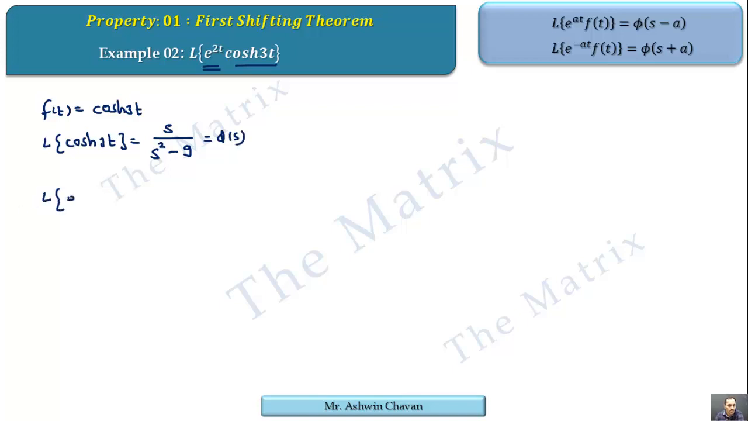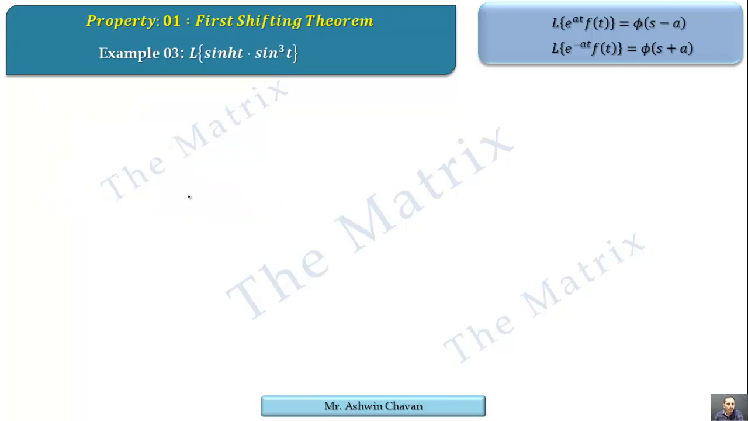Now we attach e raised to 2t on the left side. It's very simple, and we give its effect on the right side: every s will be replaced by s minus 2. So s minus 2 upon (s minus 2) square minus 9, and that's it. It's very simple. Third example.